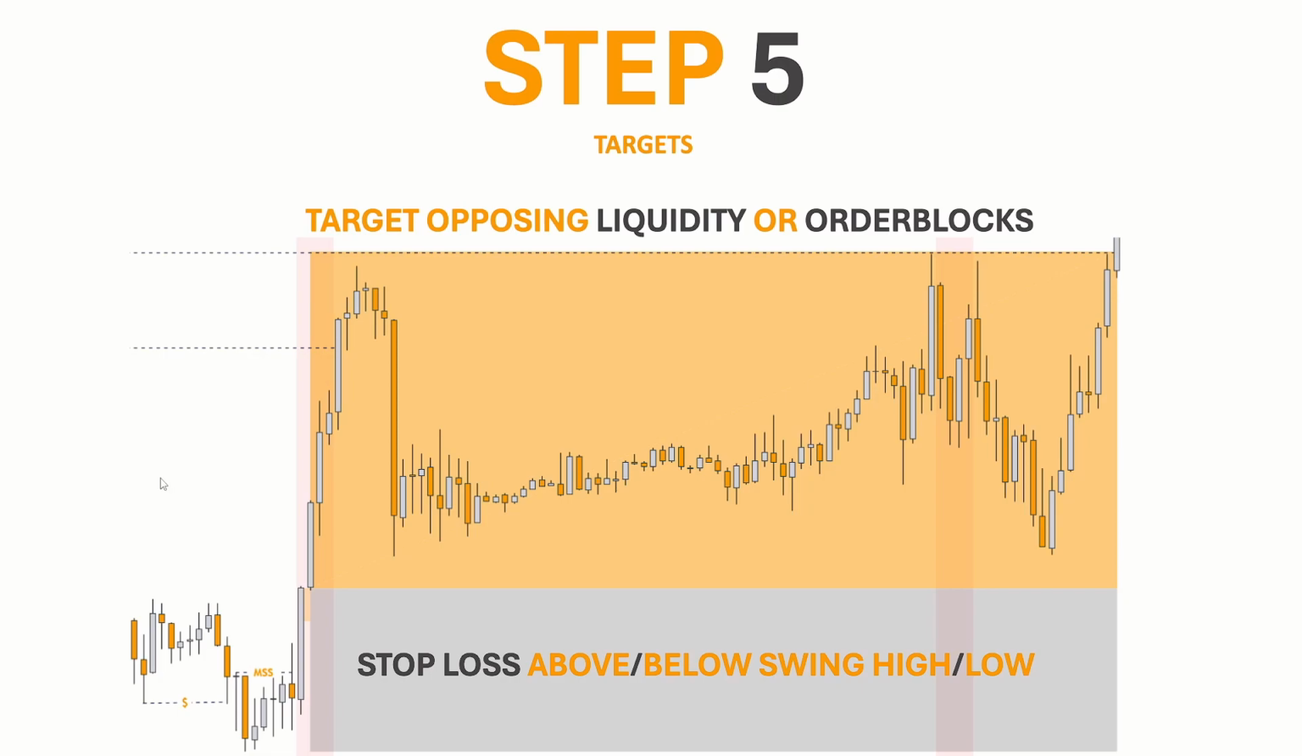Okay, now step 5, which is our targets. You want to target opposing liquidity or opposing order blocks.